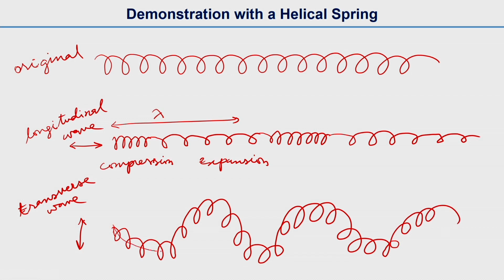Sorry, this diagram is probably not very clear, but the spring will look like this. If you see, the wavelength lambda is this distance. So this is the transverse wave and the longitudinal wave. Anyways, we will discuss this with a real experiment demonstration. So that's the end of this lecture. Thank you.